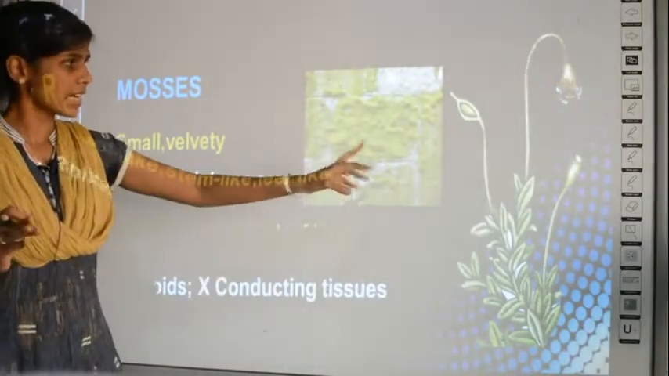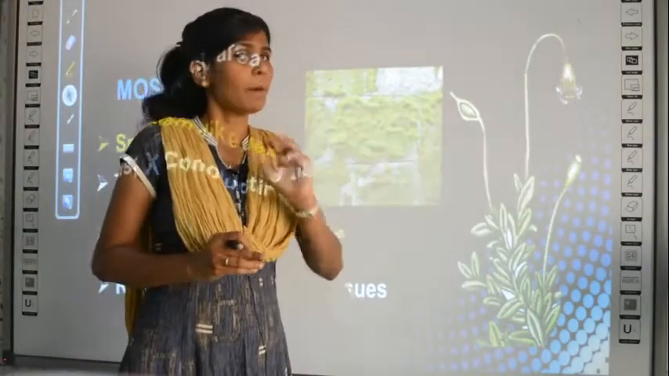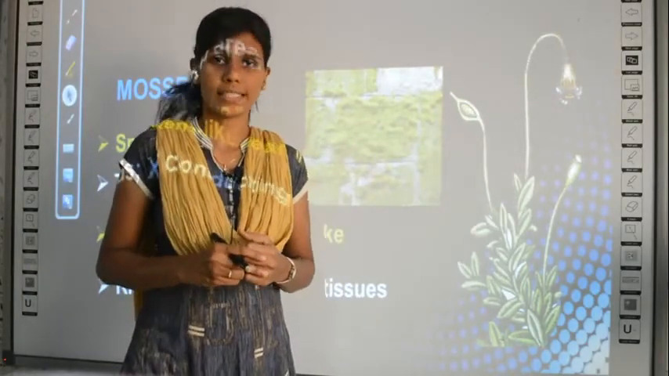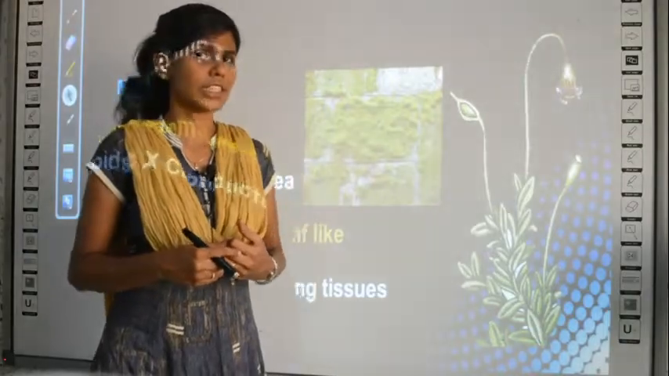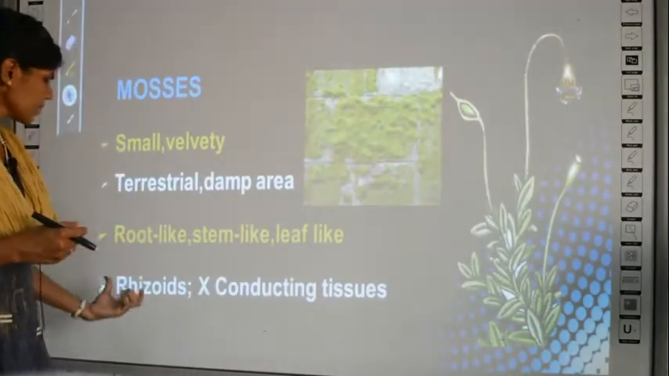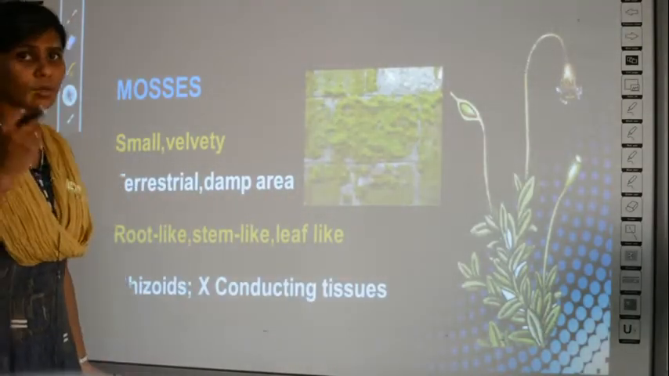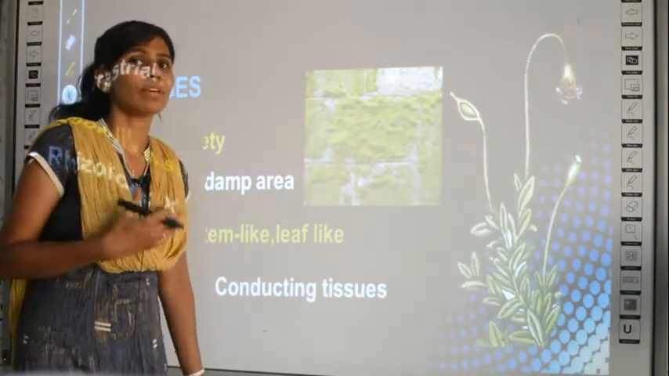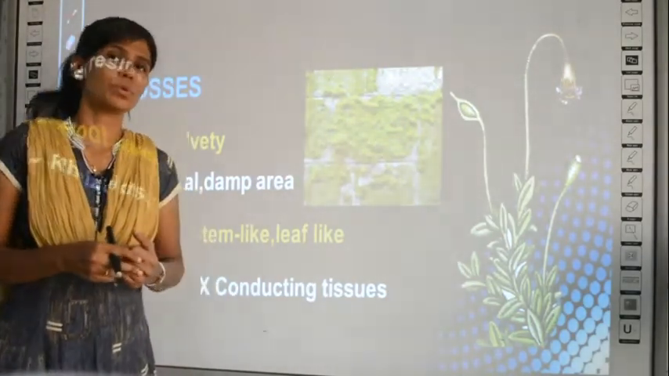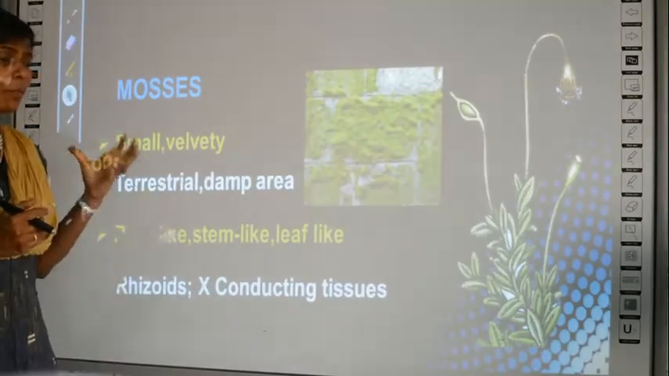It appears, see, exactly like a stem, but it is not called the stem because they do not have the properties or functions of the stem. Okay, so they have rhizoids which are root-like, and as I told you before, they do not have any conducting tissues. So what are the properties of mosses?